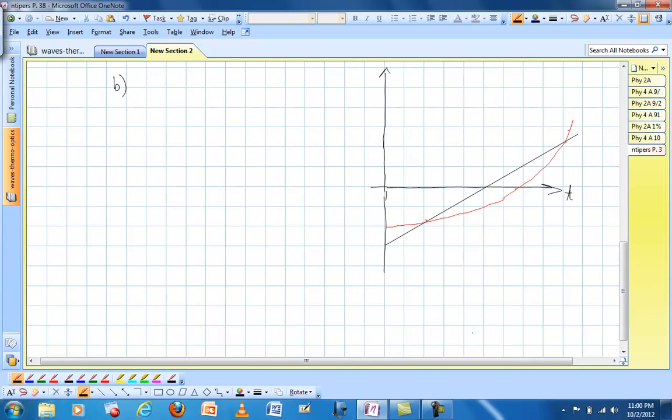Now we want to know about the same position. Are they ever at the same position in the hallway at the same time? So since the vertical axis is position versus time, any point where these two graphs intersect, they're at the same position. So this is at 9 seconds, and this one is at 2 seconds. So there are two times when the students are at the same position at the same time, 2 seconds and 9 seconds, where the graphs intersect.